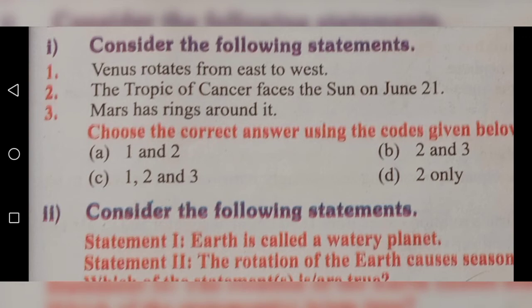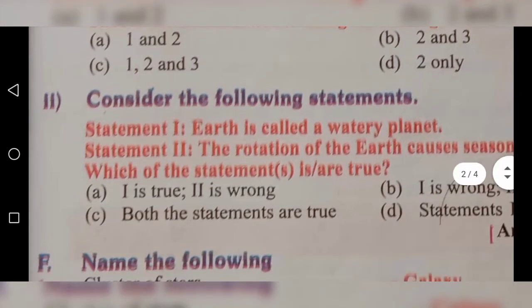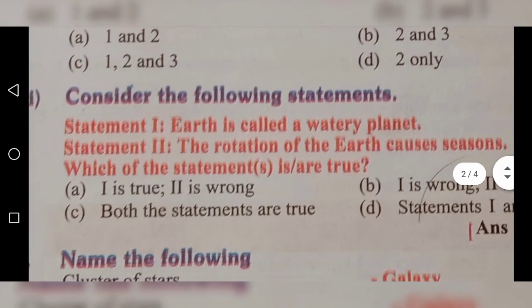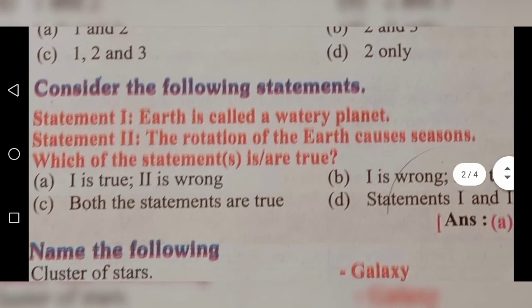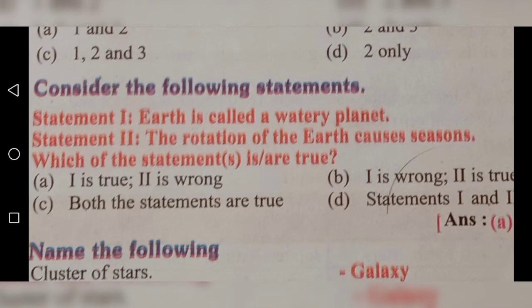What is statement 1? Venus rotates from east to west. Second statement, the Tropic of Cancer faces the sun on June 21. So these two statements are correct. Okay, next one, consider the following statements. Statement 1, Earth is called the watery planet. Statement 2, the rotation of the earth causes seasons.